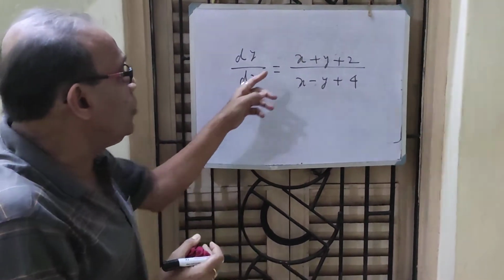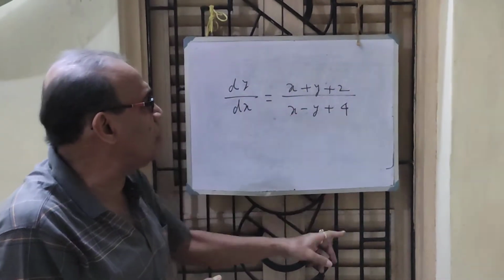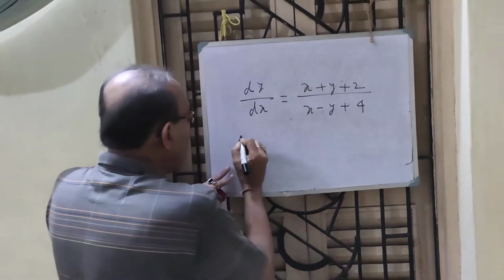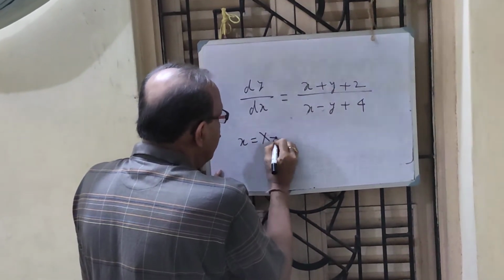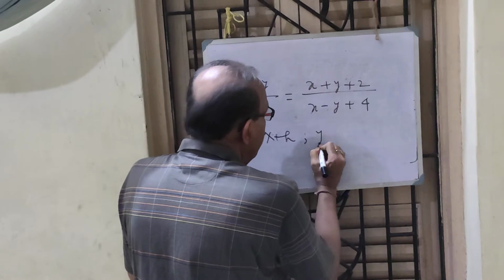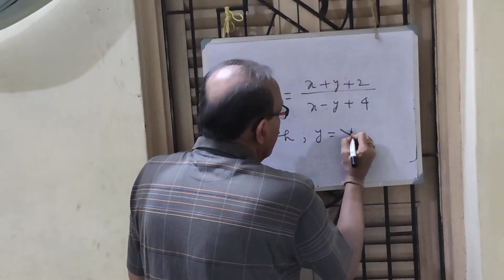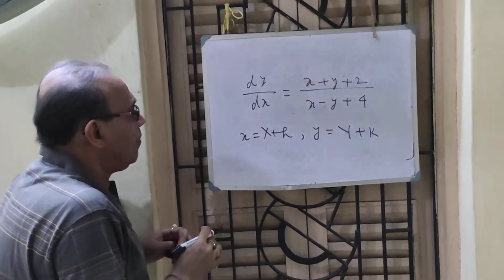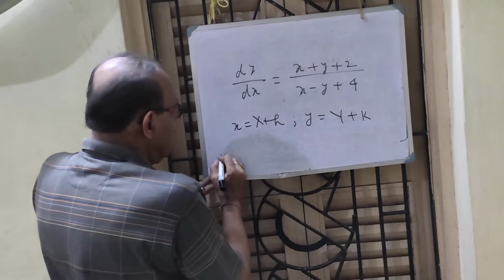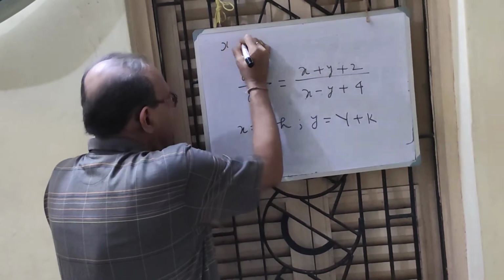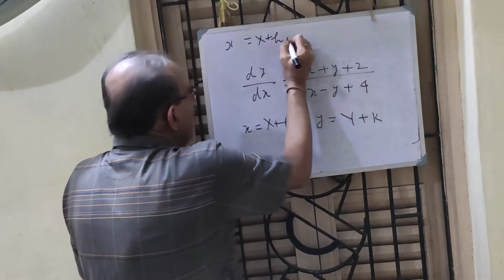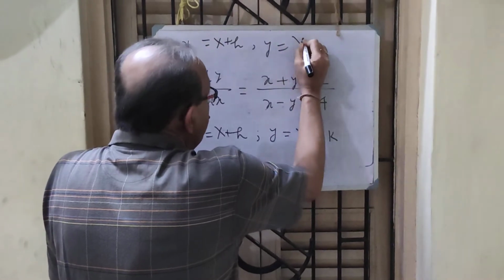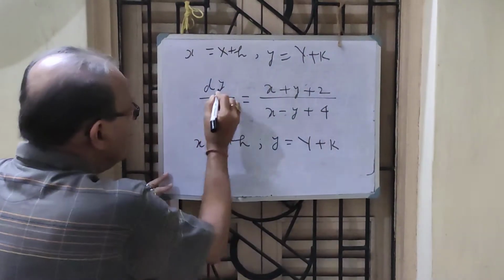Here, I cannot put y equal to vx because the 2 and the 4 stop me from making it homogeneous. What I do, I simply put x equal to X plus h and y equal to Y plus k, where h and k are two constants, adjustable constants. Therefore, I can easily write it with this substitution.